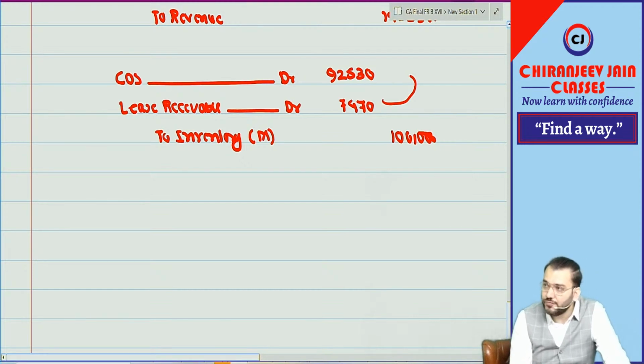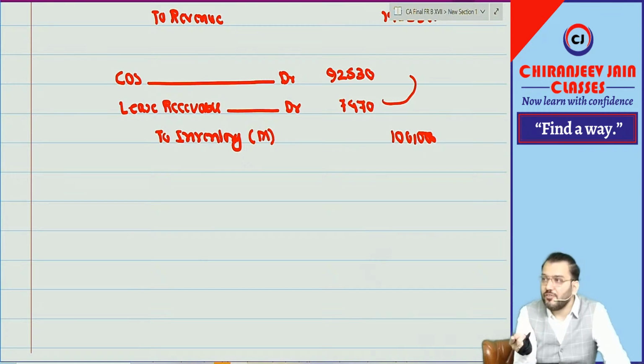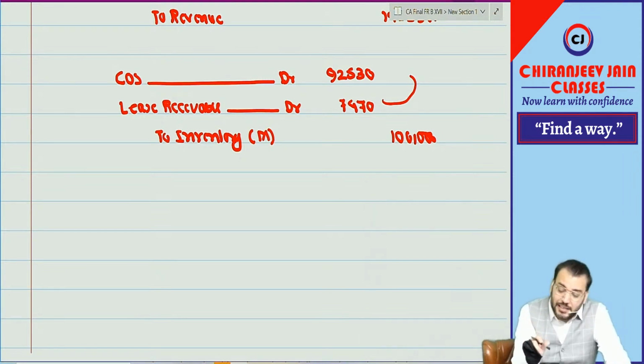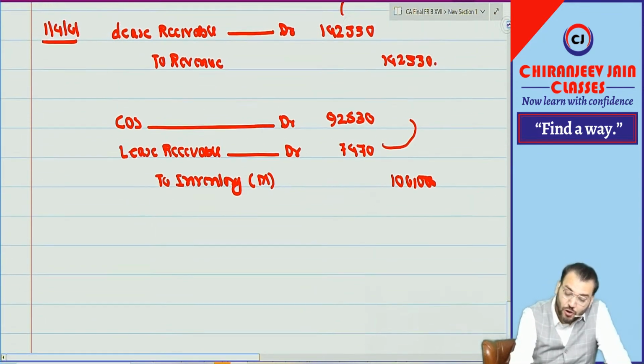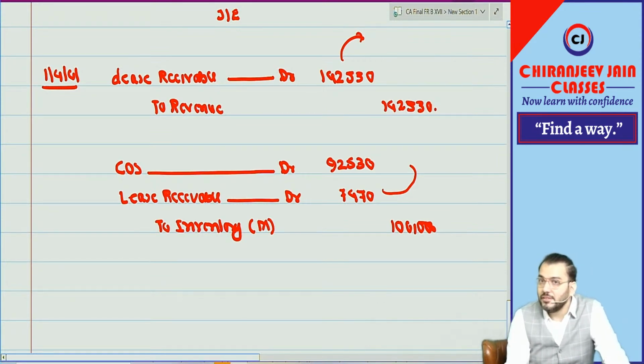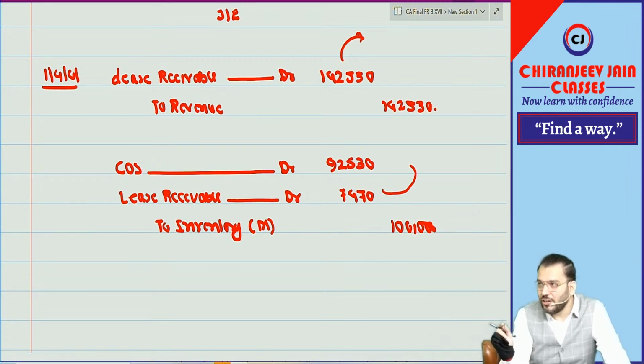There is one indirect cost. The difference between manufacturer and non-manufacturer means in case of manufacturer, indirect cost will be recognized as an expense on commencement date only. But in case of non-manufacturer, indirect cost will be included in lease receivable. If you remember, if it is non-manufacturer, the lease receivable will be inclusive of what? Initial direct cost, not indirect cost. Initial direct cost. Understood? This is a difference.